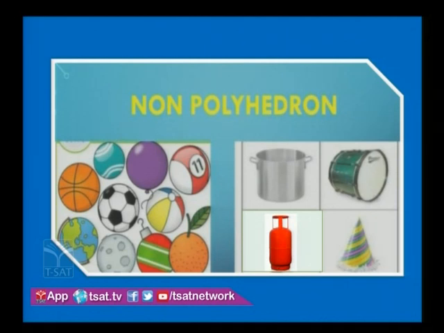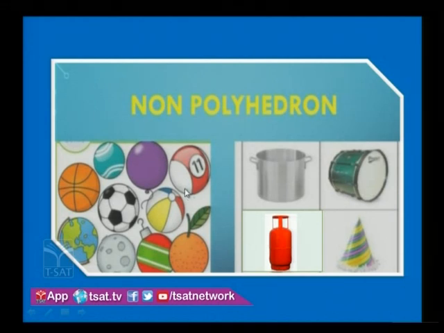Observe the objects in the slide. Here, does any solid have flat surfaces as its faces? Are there any flat surfaces here? Just observe all the solids. No, all of these consist of curved surfaces.